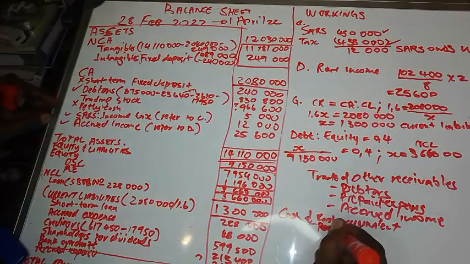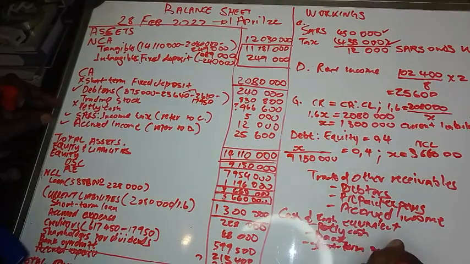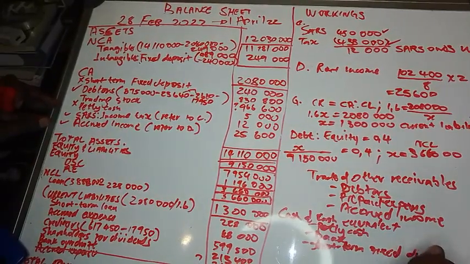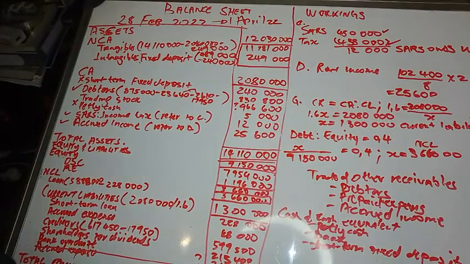So it's petty cash, it's bank, and it's short-term fixed deposit, right? Short-term fixed deposit.